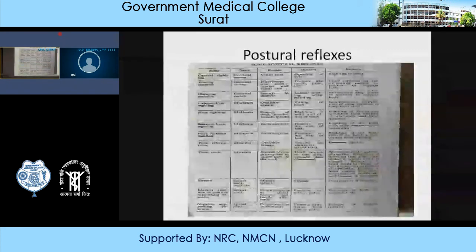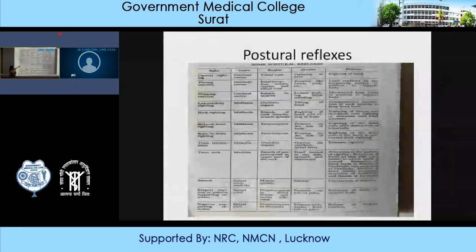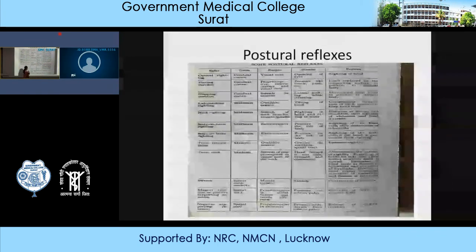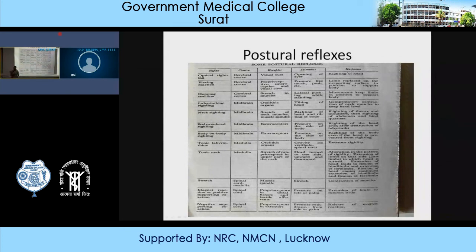Now what is the tonic neck reflex? In the tonic neck reflex, again, with the change in the position of the head in forward direction, backward direction, side to side, you will see that there is change in the rigidity of the limbs. So when the head is turned in a downward direction and pressure is applied on the head, there would be flexion of all four limbs and the limbs will be relaxed. When the neck is turned to one side, then there would be extension of the limbs on the same side.